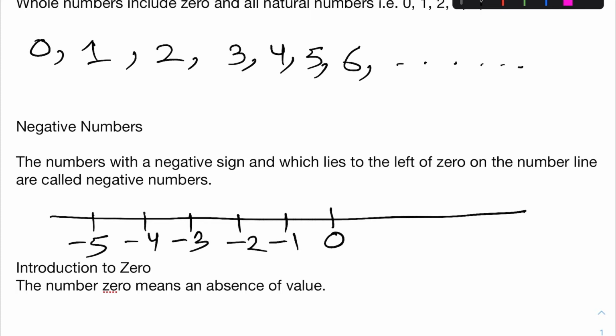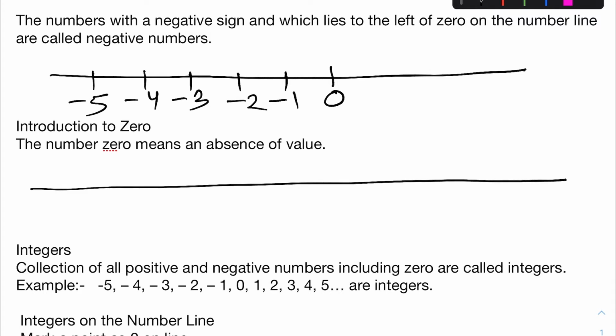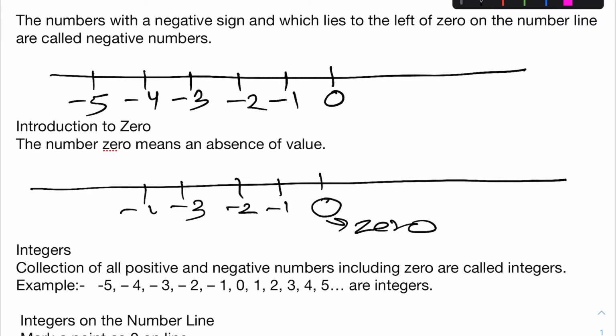Introduction to 0. What does 0 mean? 0 means an absence of value. Suppose somebody says you have 0, it means that you have nothing. So 0 means absence of value. On the number line, this is 0, and left to the 0 are negative numbers.